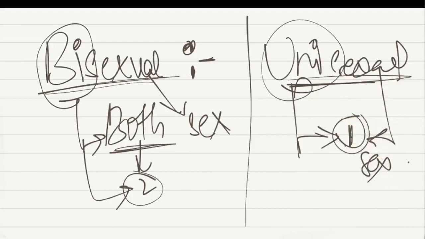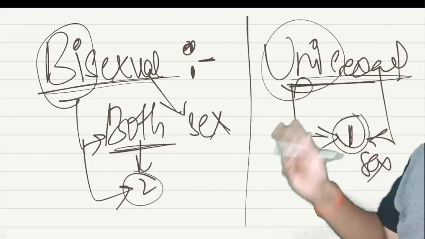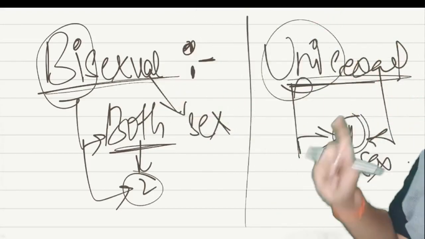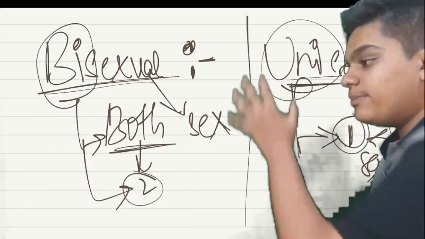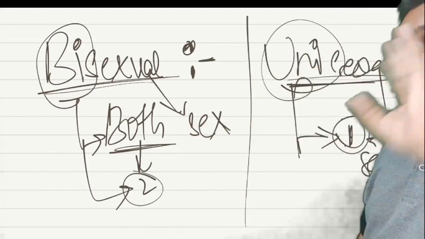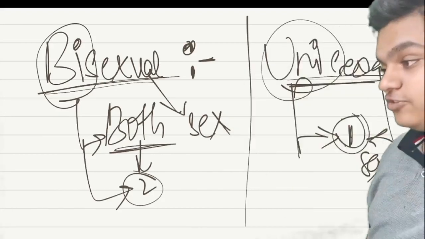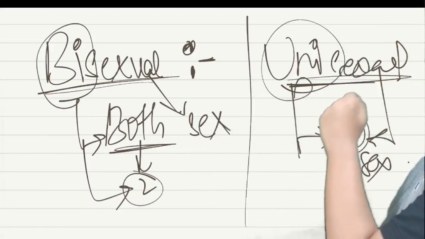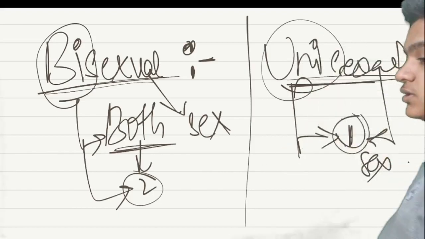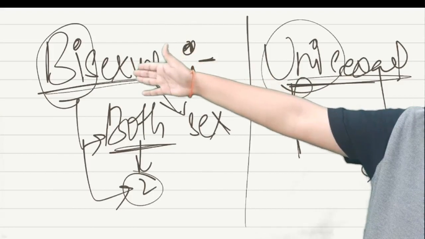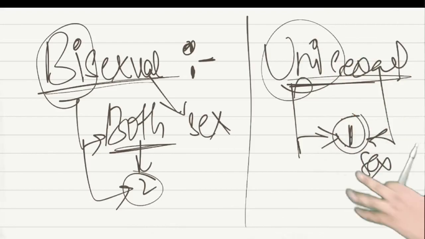The unisexual condition is also called the dioecious condition. The bisexual condition is also called the monoecious condition. If you ask me, I will tell you to remember bisexual and unisexual, because we are familiar with these conditions. Do not try to memorize the dioecious and monoecious conditions, it will lead to a hell of confusion. Remember that dioecious is another name for the unisexual condition, whereas monoecious is another name for the bisexual condition. This is the sexuality of organisms.